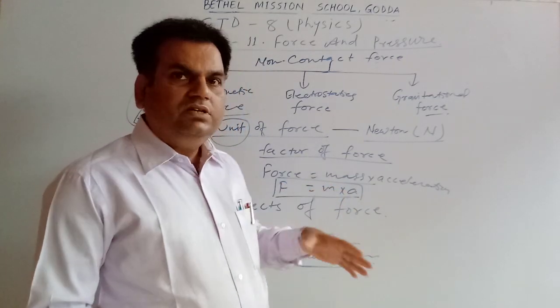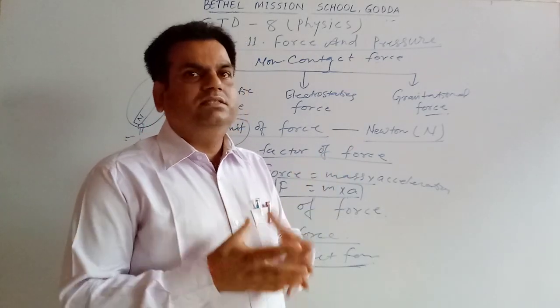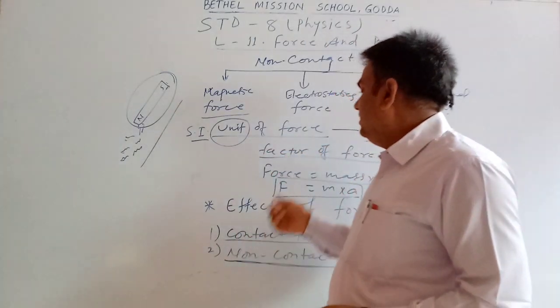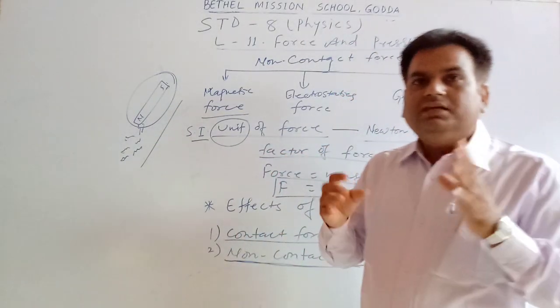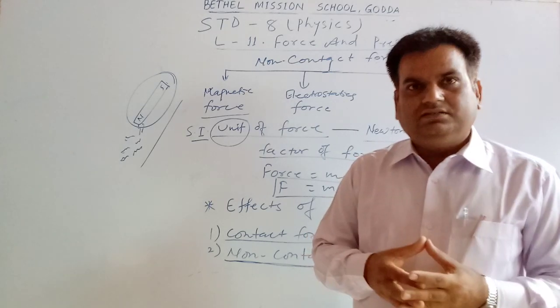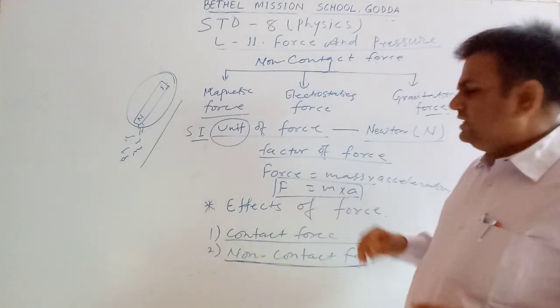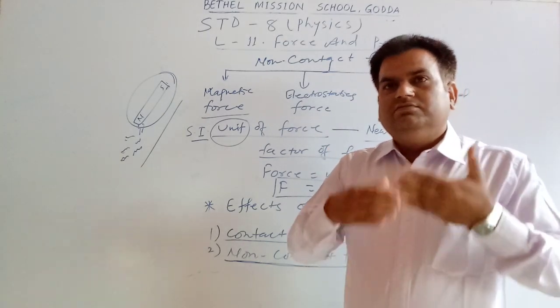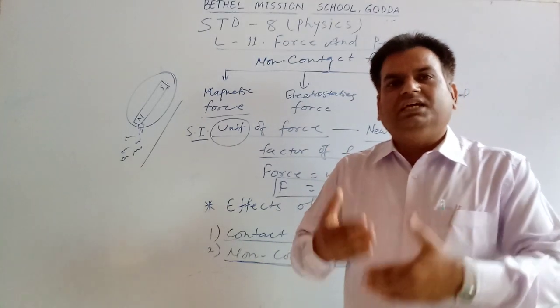Mass, as you know, all matter has mass. Mass means the total quantity of matter. And acceleration means the rate at which the velocity of the object increases.